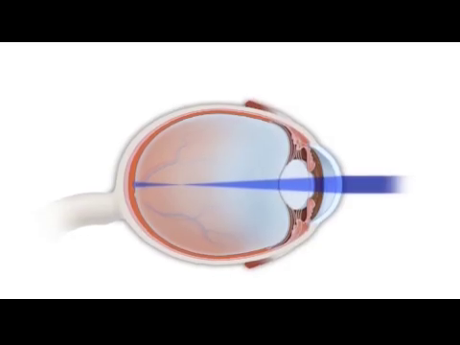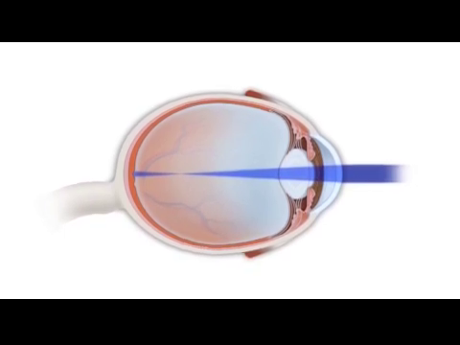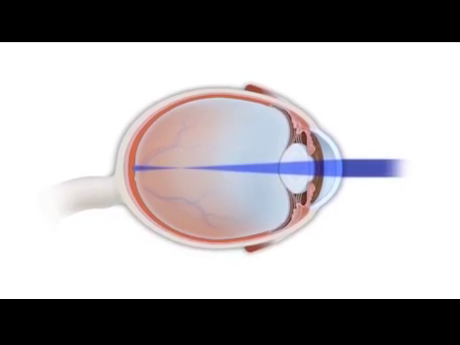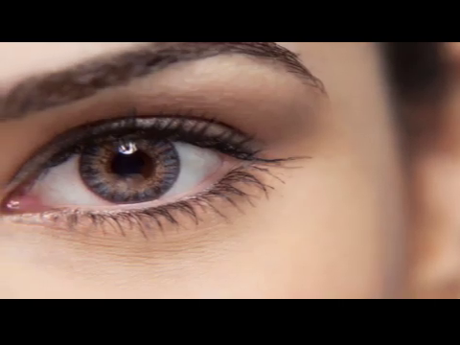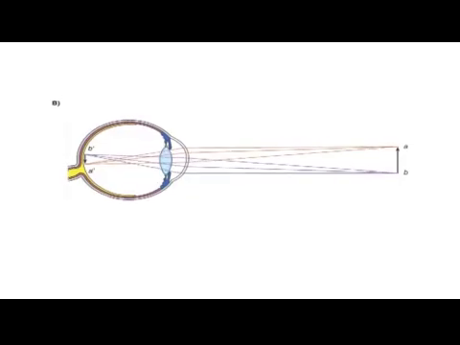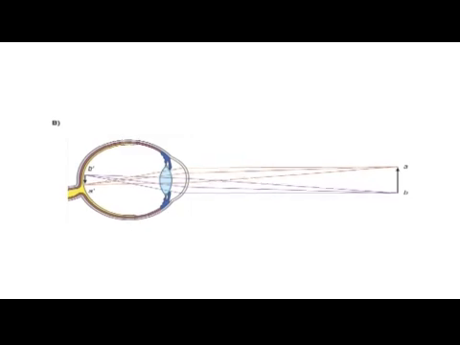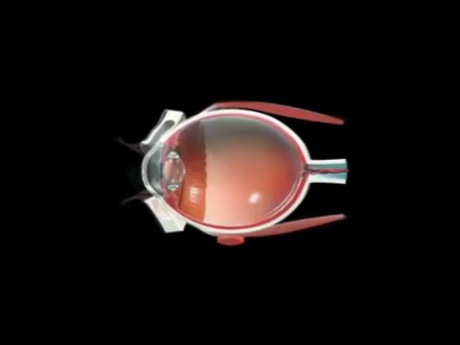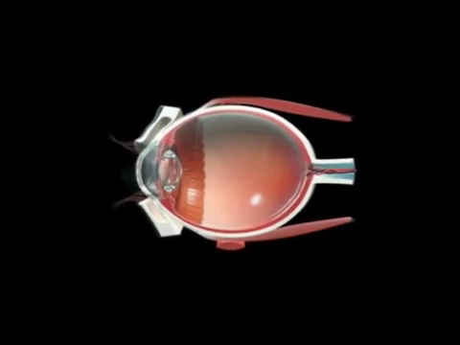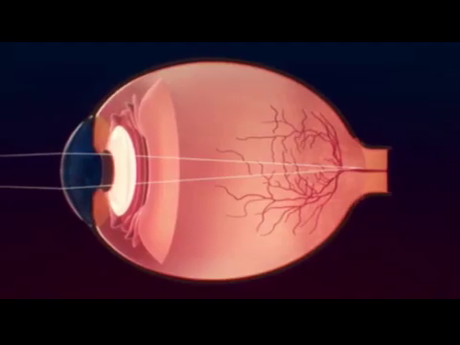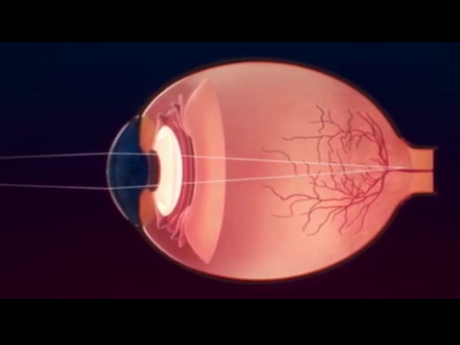Cataracts can be classified by anatomical location within the lens, degree of clouding of the lens, or by the cause of the cataract. The lens of the human eye is shaped similar to a candy. It has a front anterior part and a back posterior part. The central portion of the lens is called the lens nucleus and the outer portion is called the lens capsule. Between the inner nucleus and the outer capsule is a portion of the lens called the cortex.